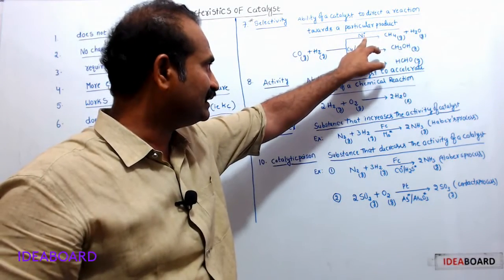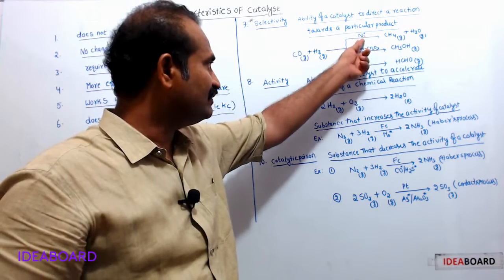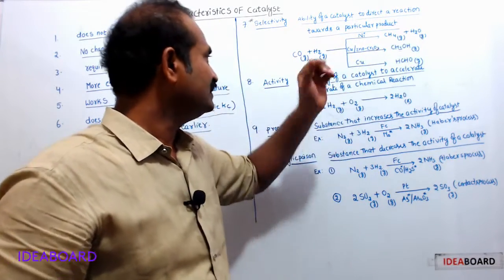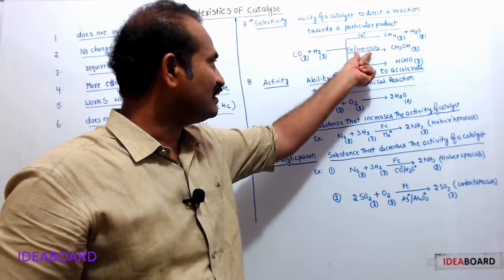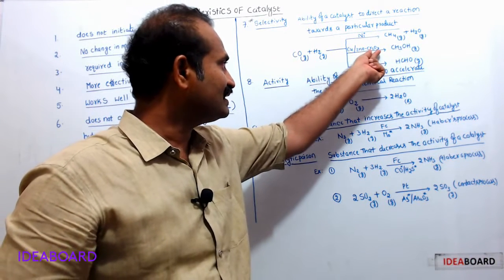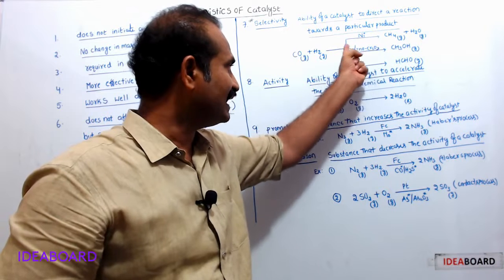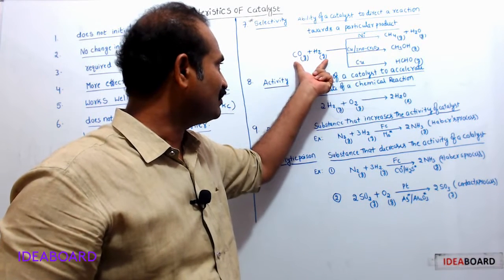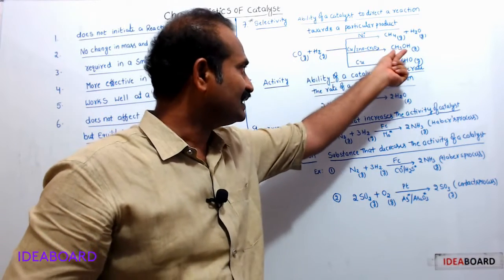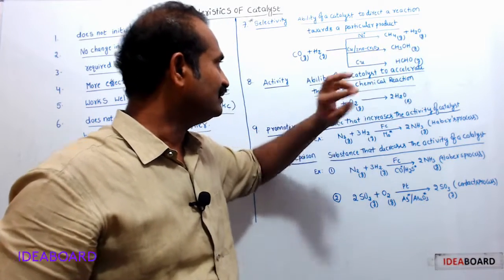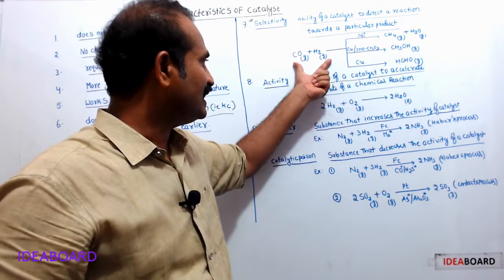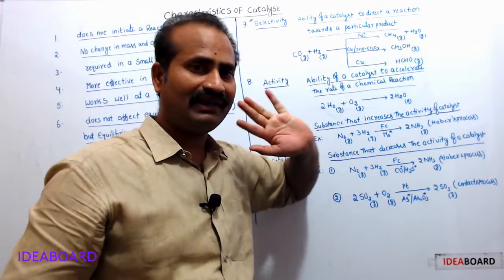Here, nickel is the catalyst. In the presence of nickel, these reactants are converted into methane and water. The same reactants in the presence of copper, zinc oxide and chromium oxide, which act as a catalyst, give methyl alcohol from carbon monoxide and hydrogen gas. In the presence of only copper, these reactants are converted into formaldehyde.